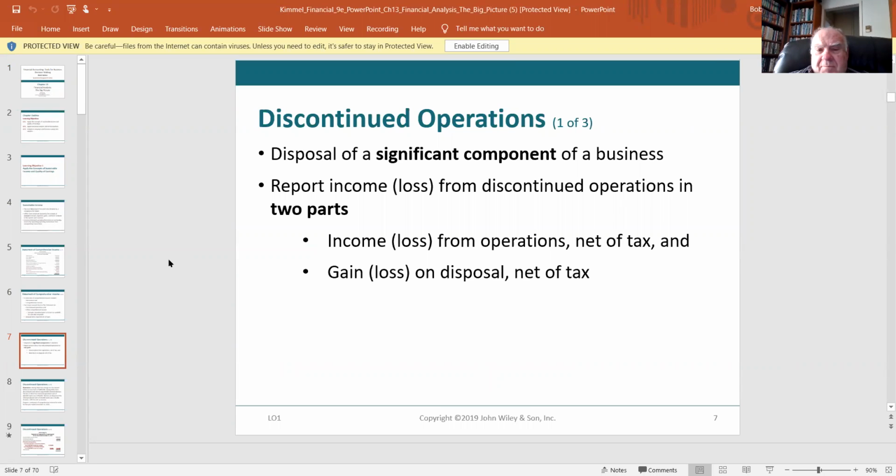Disposal of a significant component of a business is called a discontinued operation. And you report income or loss from discontinued operation in two parts: the loss or gain from operations when it was part of the business, and the operation part of it can be determined, and then the gain or loss on the disposal, that would be comprehensive and not part of the operating income.